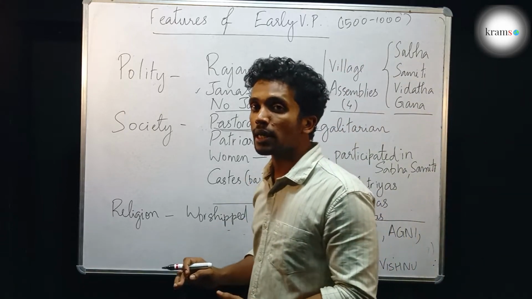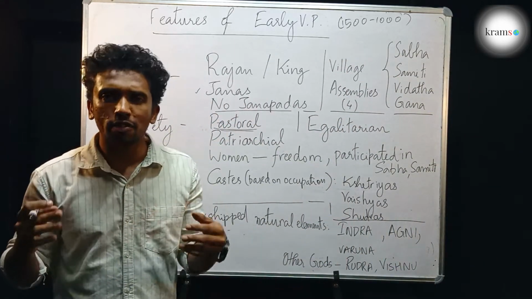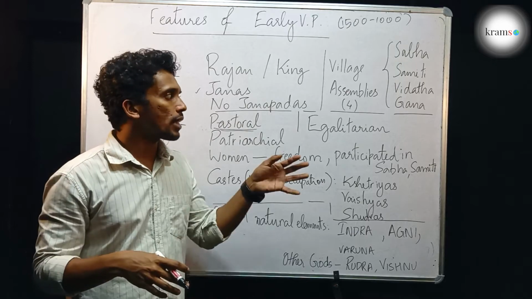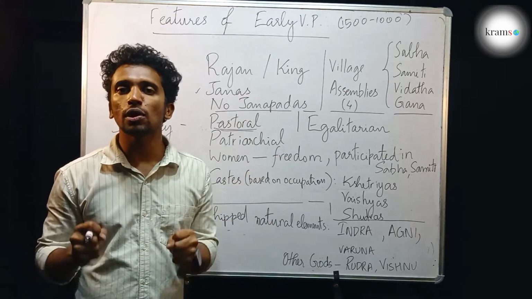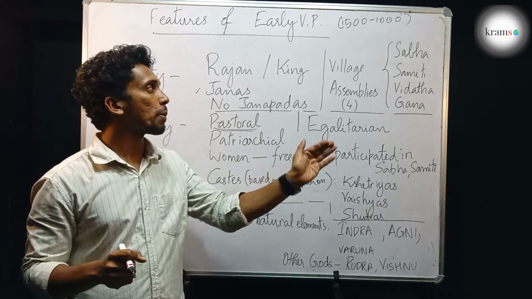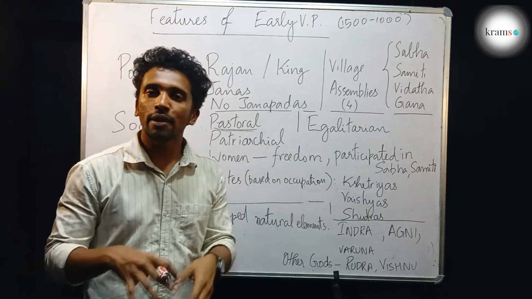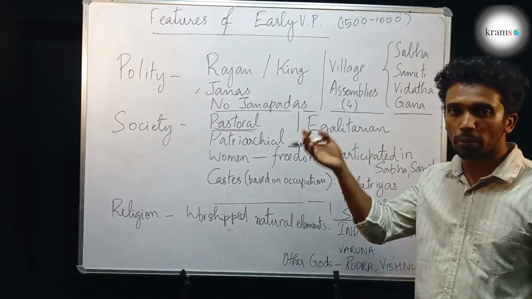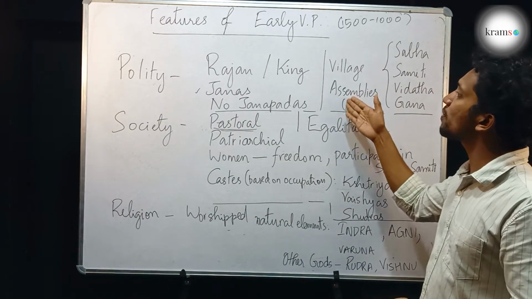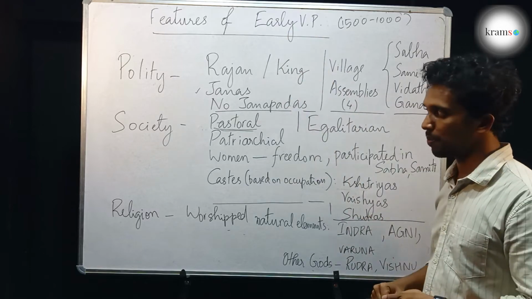These village assemblies were a kind of democratic gathering where the people would choose the decisions to be taken for the ruling of the Janas. They were the people who assisted in selecting the king. They were the people who assisted the king at times of war and helped him to make decisions. So the village assemblies were prominent during the early Vedic period.